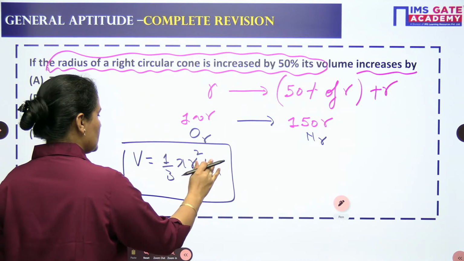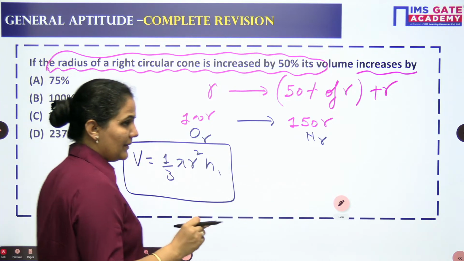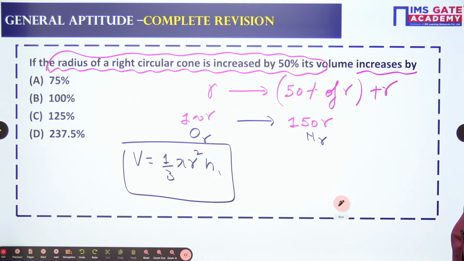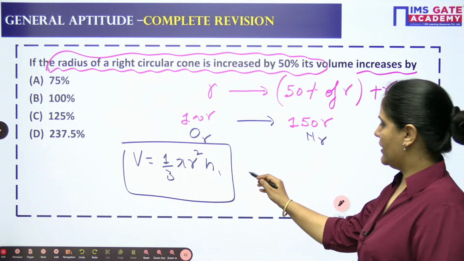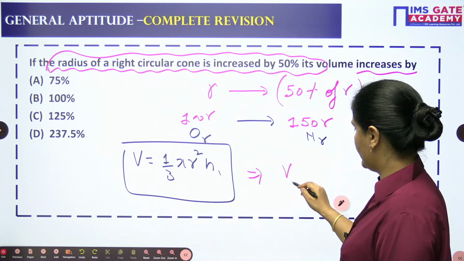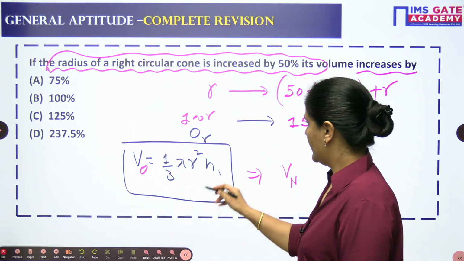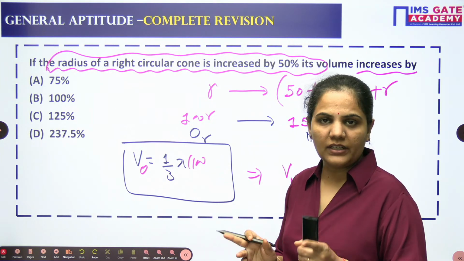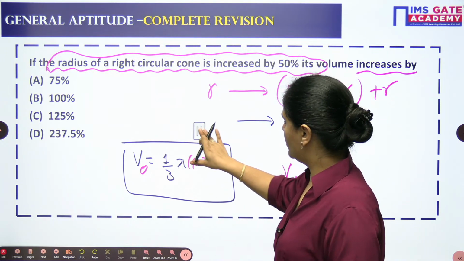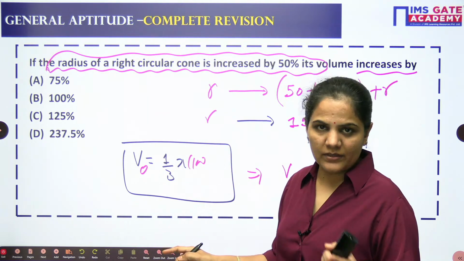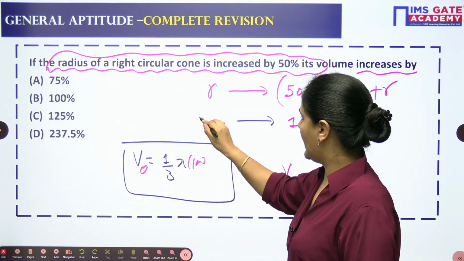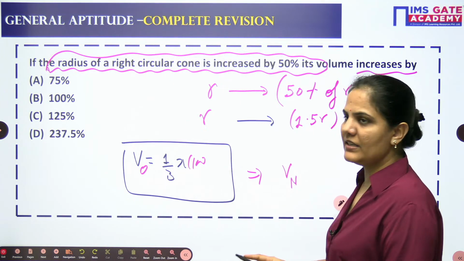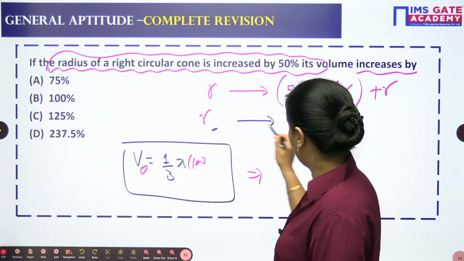So here we can see, first of all, 1 by 3 pi r, I will use both the old radius and the new radius. After this, I can write down the new volume, and this is the old volume. R is, let's make this one 100. The choice is yours. Suppose you don't want to take it as 100 because it will affect your calculation, so you can take R as it is, and after that it will become 1.5 R. It's not so tough, very easily you can approach it. So this will be the old one, this will be the new one.